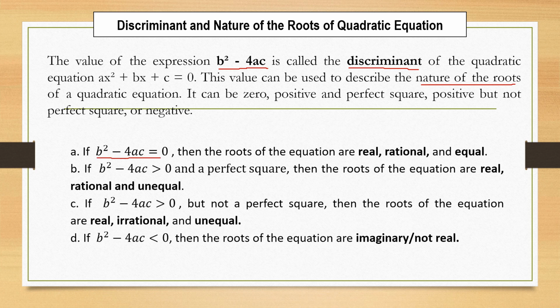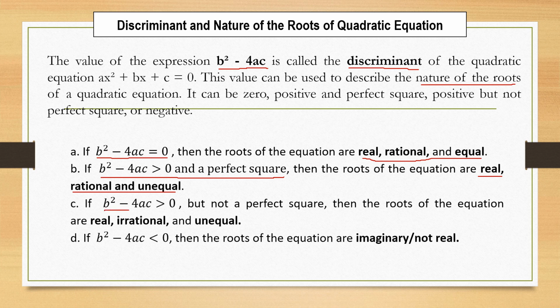If the discriminant is equal to 0, then the roots of the equation are real, rational, and equal. If the discriminant is greater than 0 and a perfect square, then the roots of the equation are real, rational, and unequal.